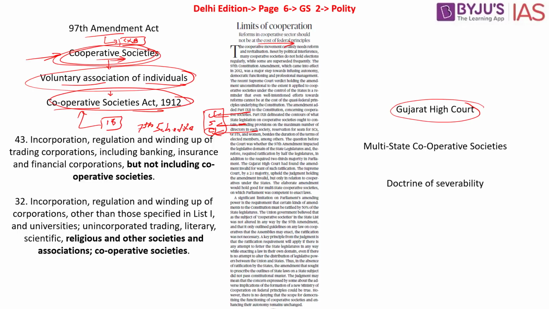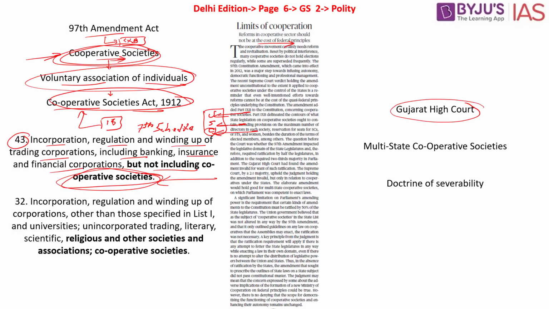In the 7th Schedule, in List 1, we have Entry 43. What is this Entry 43? It deals with incorporation, regulation and winding up of trading corporations, including banking, insurance and financial corporations, but not including cooperative societies. The minute we look into this Entry 43, it clearly says it does not include cooperative societies.